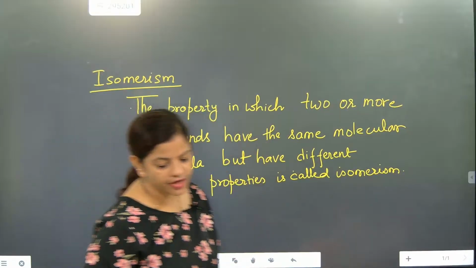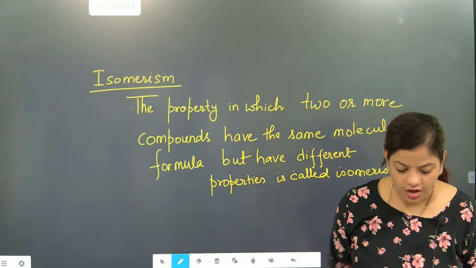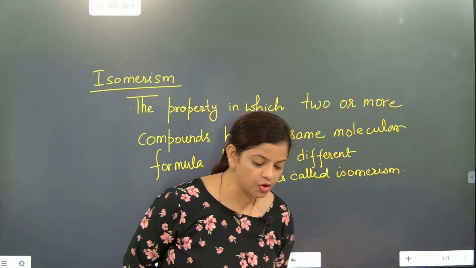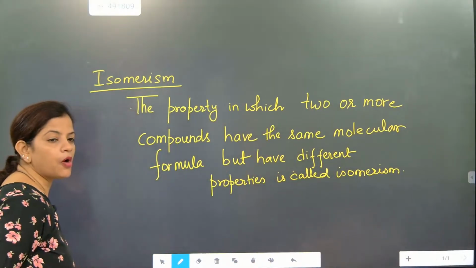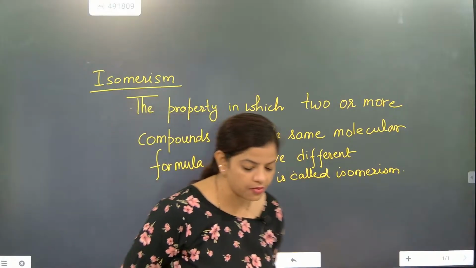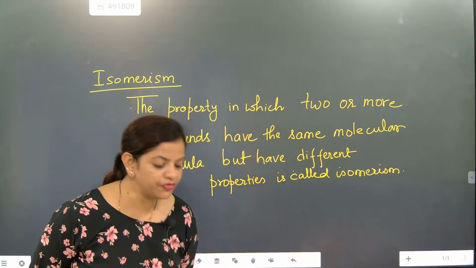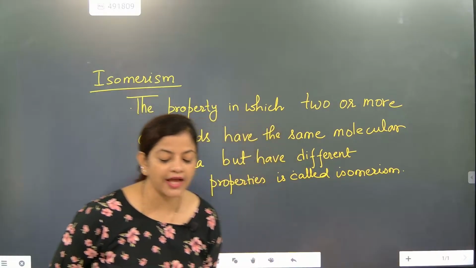Please kindly note down, everyone, what is the meaning of isomerism. The property in which two or more compounds have the same molecular formula but have different properties is called isomerism.